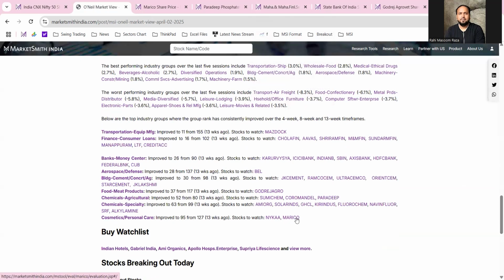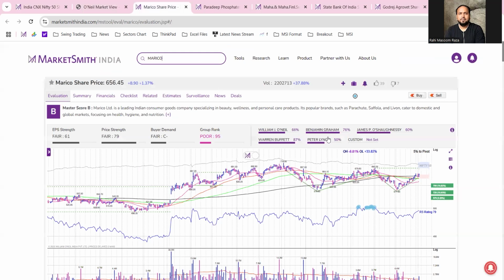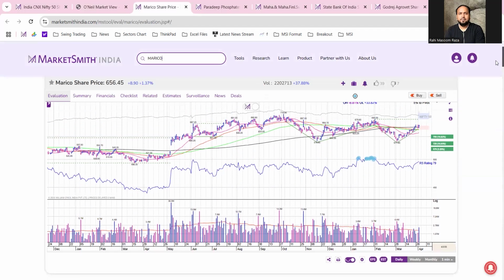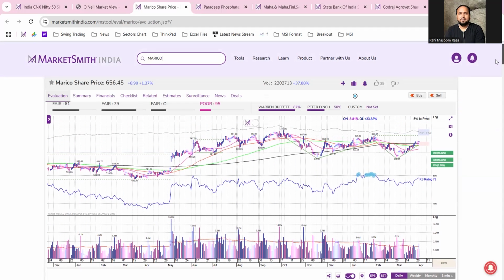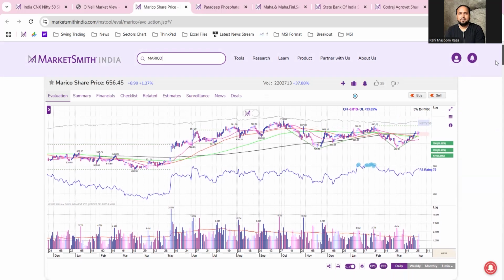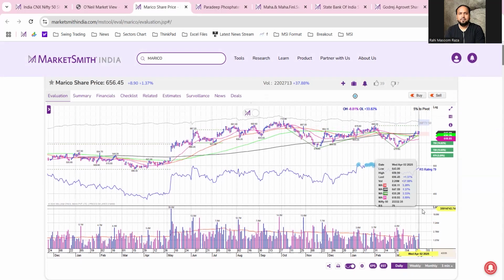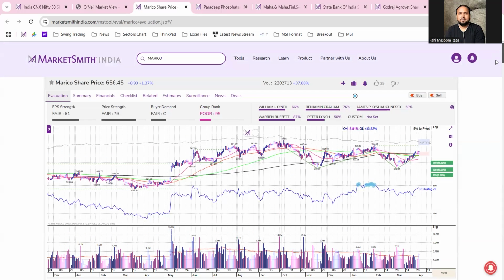You can just check the chart with a single click and it will show you the chart. I would like to show some of the random stocks here that we are watching very closely. This is one of them, Marico. If you look at the Marico chart, it is forming a double bottom price formation, and it is 5% from the pivot level. It has reclaimed its 200 DMA as well. If you look at its volume, it showed above average volume in yesterday's trading session, and also reclaimed its 200 DMA. So that is a positive sign. Let's see whether a breakout takes place or not here.